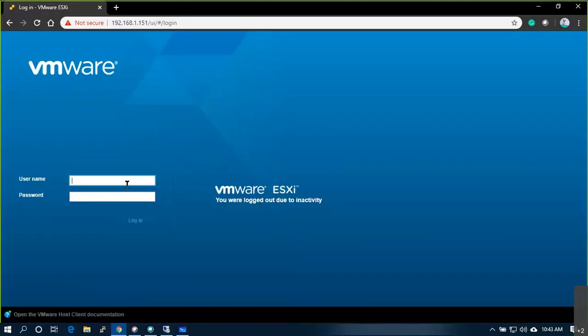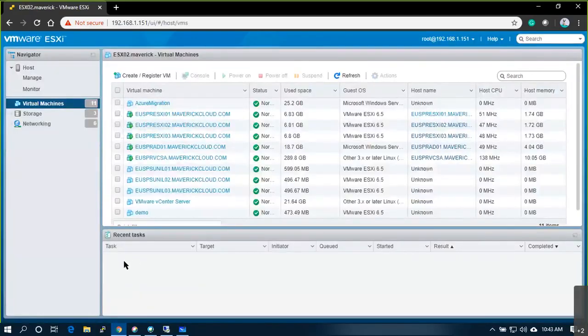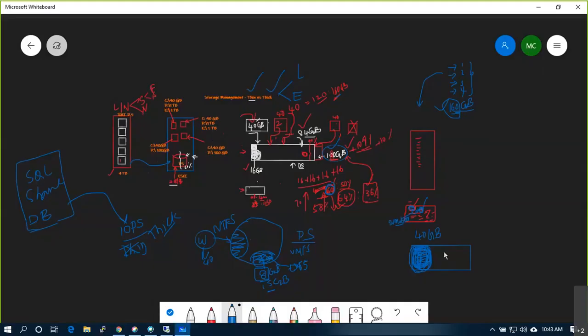I'll show you in the taskbar. It is very simple, but creating the virtual machine will be active for 6 hours because it is doing the format in the backend. Getting what I'm saying? Yes. Thick eager means it will format.